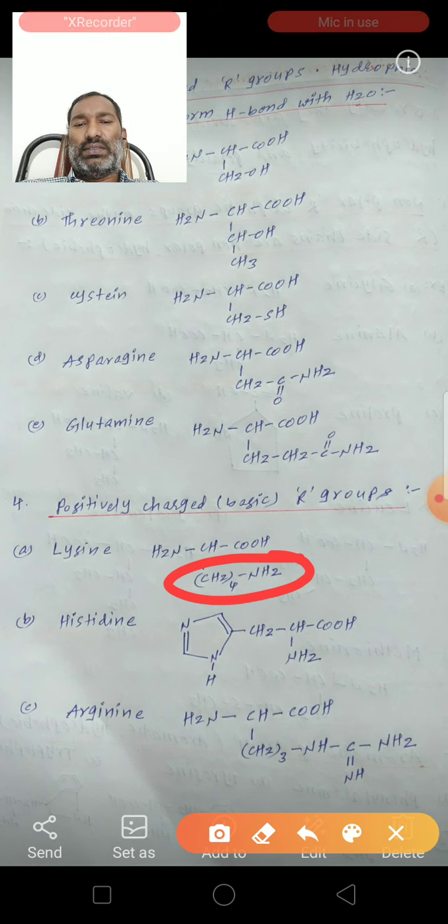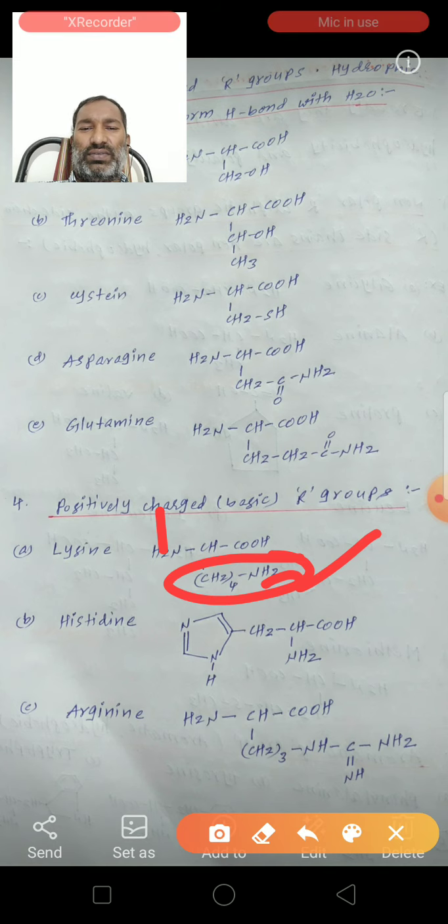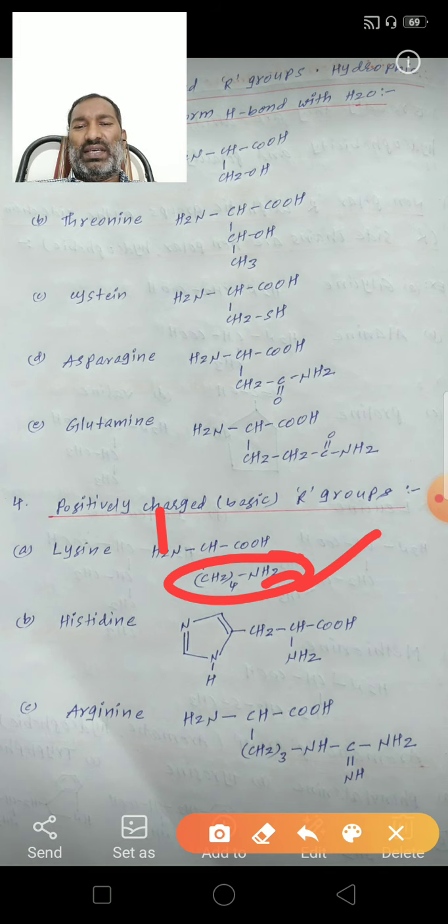because lysine contains 2 amine groups. Here one NH2 group and here a second NH2 group. So this behaves as a basic nature. Next one, histidine. Histidine also, see here, this ring is there.